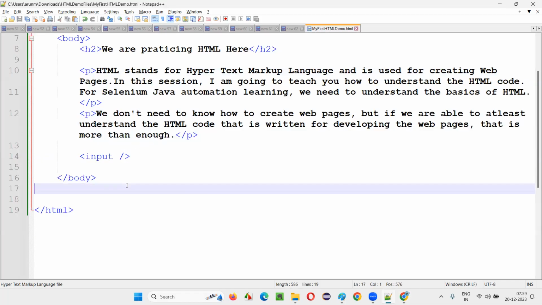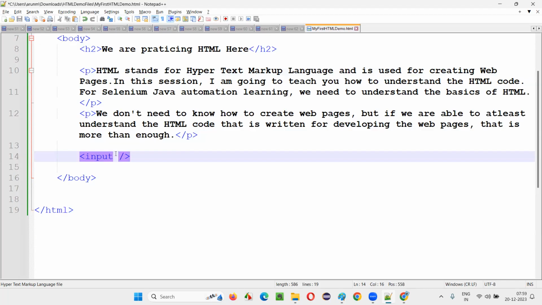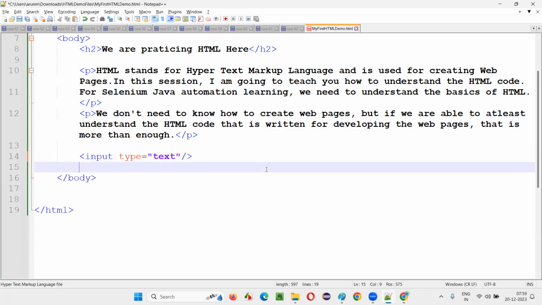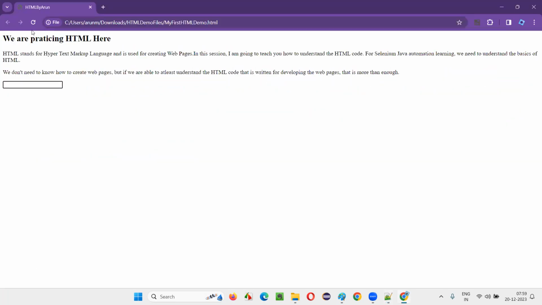Okay. So along with that, I'll write type. Type is equal to what? Text. Whether I write this attribute or not, it's taking it as input, I mean, the text box field only. Input type text. Now save this. Refresh here. The same thing is coming where I can type the text.